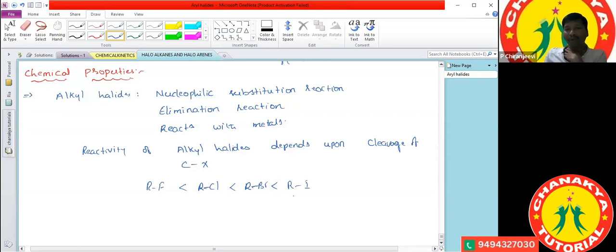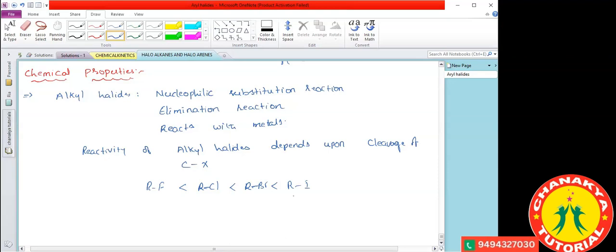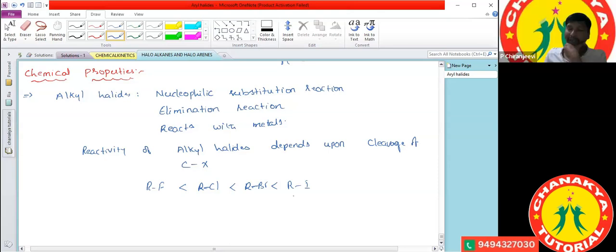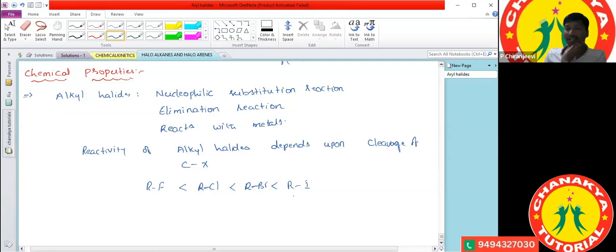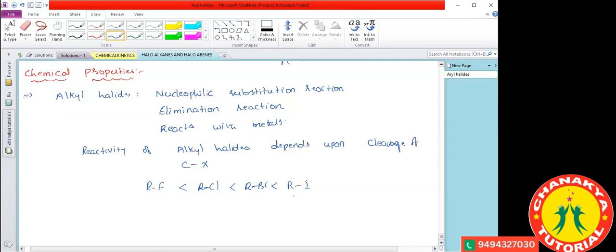From alkyl fluoride to alkyl iodide, bond dissociation energy decreases, because the bond is weaker and easier to break.